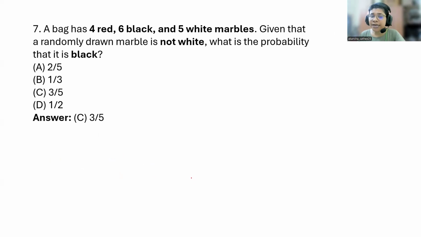Next, a bag has 4 red, 6 black, and 5 white marbles. Given that a randomly drawn marble is not white, what is the probability that it is a black marble? So, this one you have to do with the complement rule. Probability of not white is equal to 1 minus probability of a white marble. This you have to use to solve this problem.